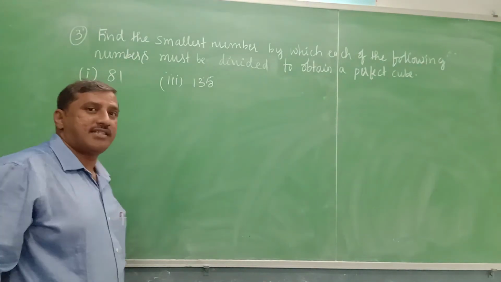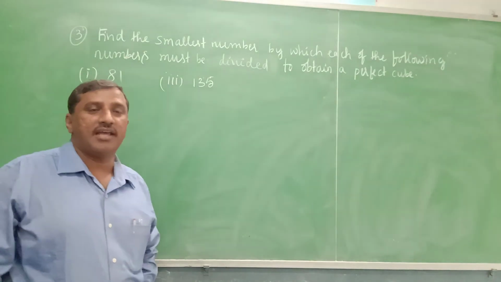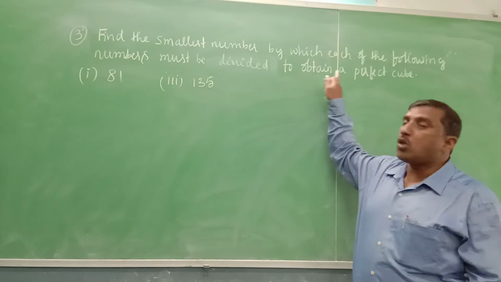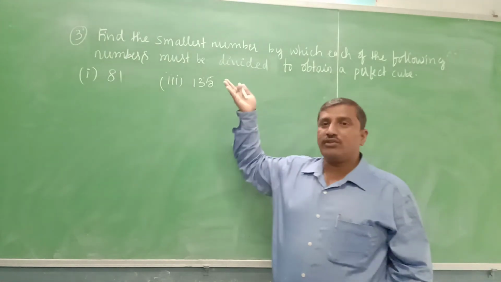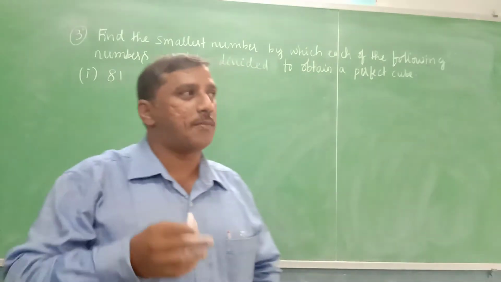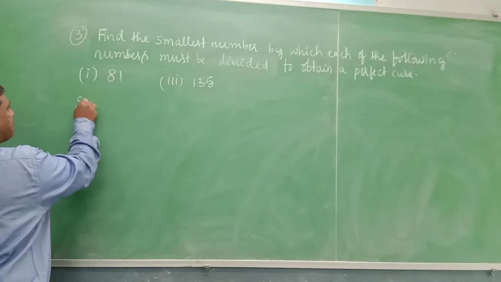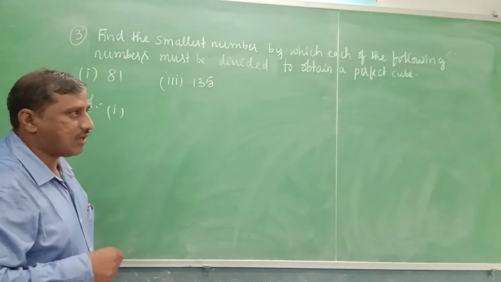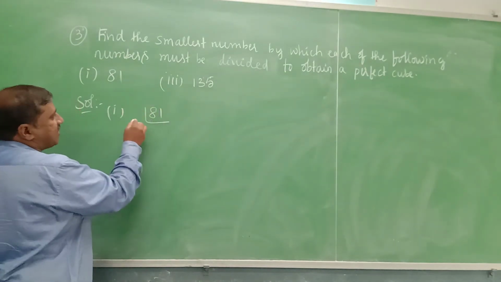Now we discuss the third question. Find the smallest number by which each of the following numbers must be divided to obtain a perfect cube. Before, it was with what number we have to multiply to obtain a perfect cube. So here also we follow the same method. We have to find the prime factorization of the given numbers. It is 81. Find its prime factorization.